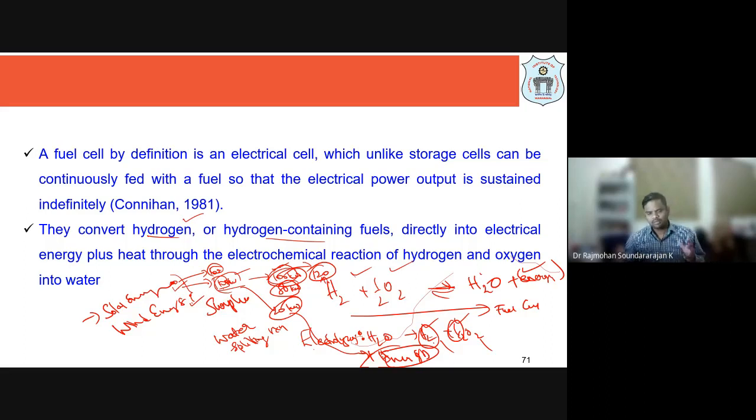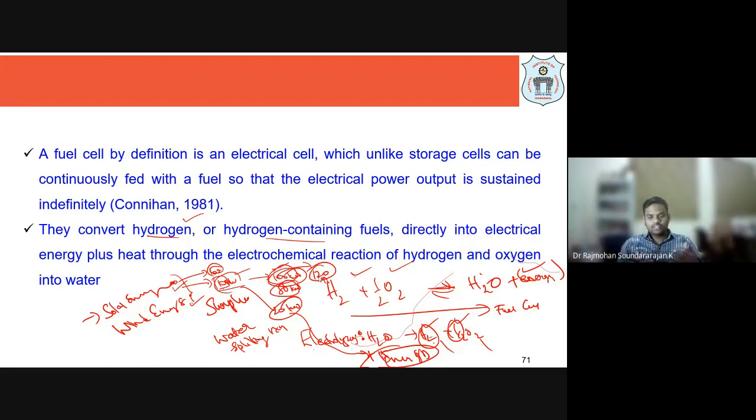So that is the advantage of this fuel cell technology, that it can be combined with any other power plant. Either it can be a thermal power plant, hydro power plant, nuclear power plant, solar energy, or wind energy power plant. It can be a subsidiary unit, it can complement other power plants well. Whenever you have excess power generated, you can use it to run electrolysis, because it's a similar setup, right? One setup is electrolysis, another setup is fuel cell, but the equipment is the same.